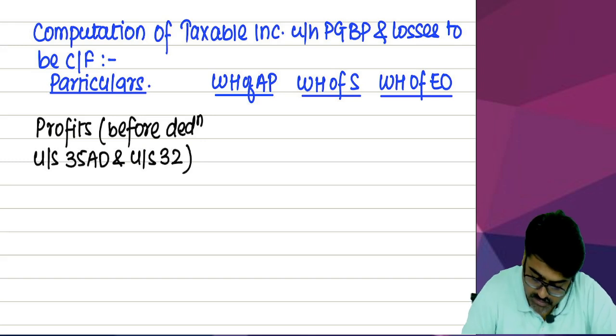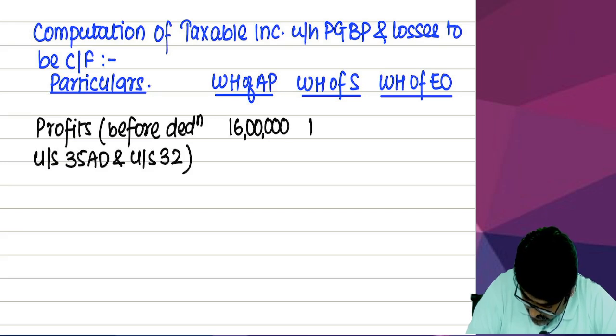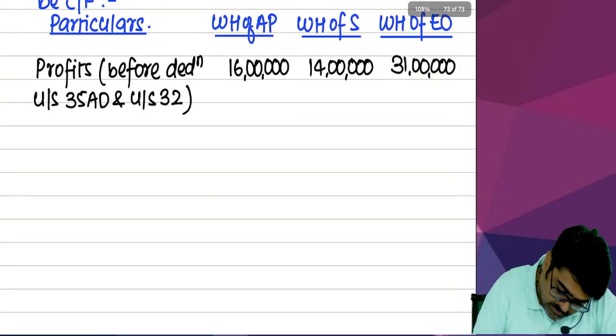What is the profit? Come on, tell me. 16 lakhs, 14 lakhs and 31 lakhs. Out of these profits only, I am supposed to take deduction.